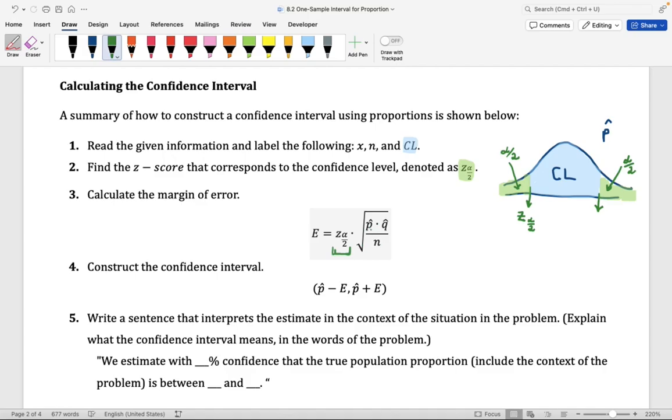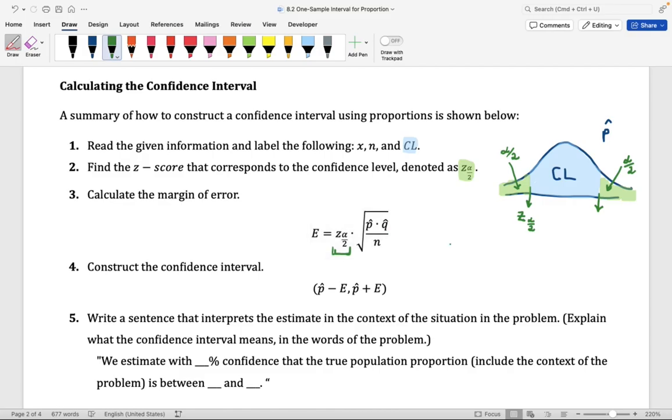And notice here I have p hat times q hat instead of p times q. The reason why is because we do not have p and we do not have q. P comes from the population. Q also comes from the population. We don't have those values. So the best we can do here is use our sample proportion p hat and q hat.